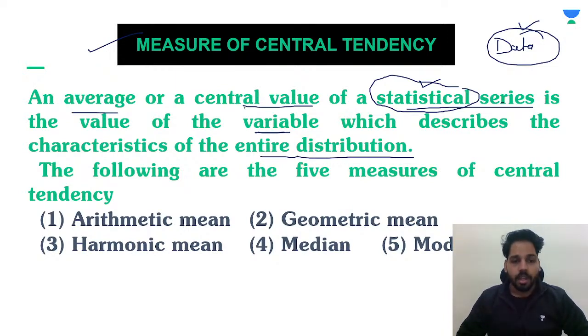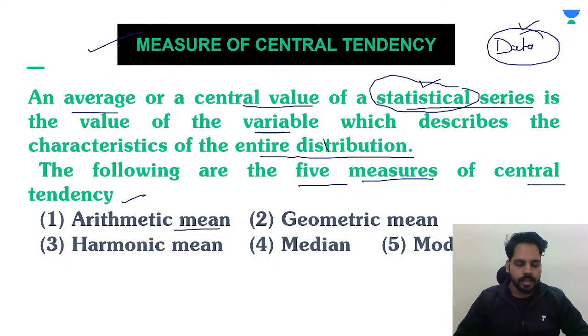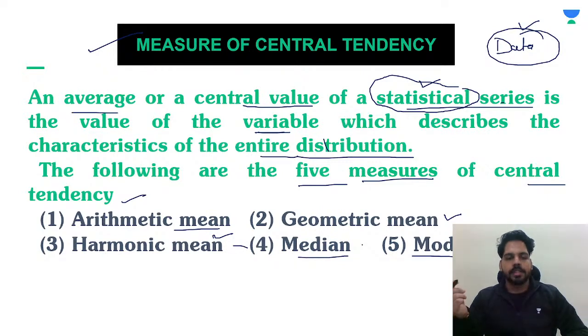That means it will give you the information about the entire distribution, how the distribution has been taken. Now, as you can see over here, we are having five measures basically to find the central tendency. One we have studied from class 6th as arithmetic mean. One we have studied geometric mean recently and harmonic mean in 10th class also. Now, median and mode. These are the basic ones which we have studied in class 9th and 10th, right? So these are the five measures we can say as a central tendency. So we have to study about them.